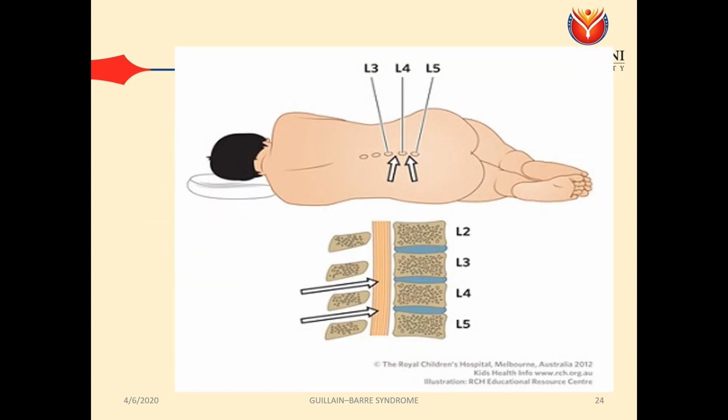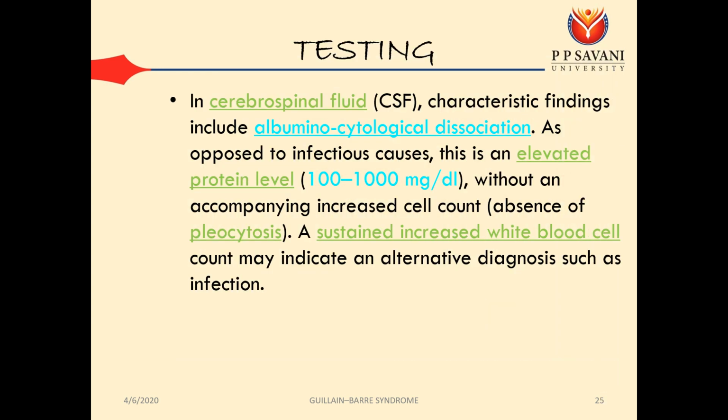So you already know the lumbar spinal puncture at the level of L4 is mainly done. You already know the position. Moving forward, in CSF, what will be the findings? So findings include albuminocytological dissociation. As opposed to infectious causes, there is an elevated protein level. So protein level increases without an accompanying increased cell count, but cell counts remain normal. A sustained increased white blood cell count may indicate an alternative diagnosis such as an infection.